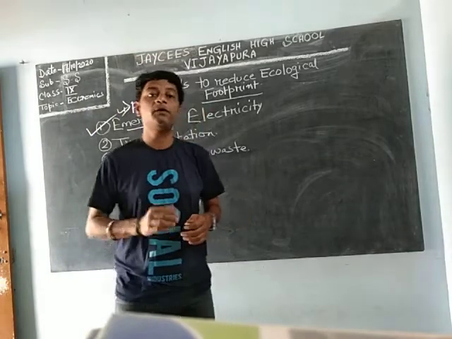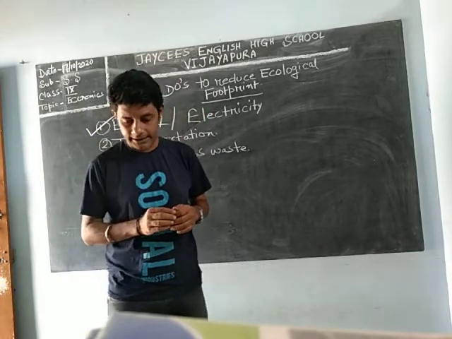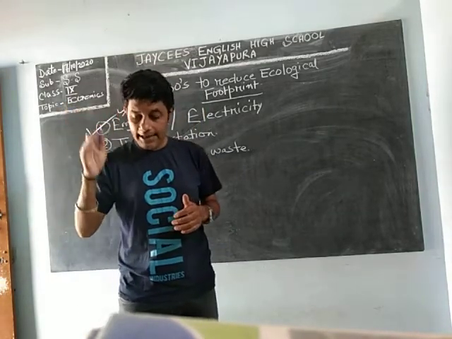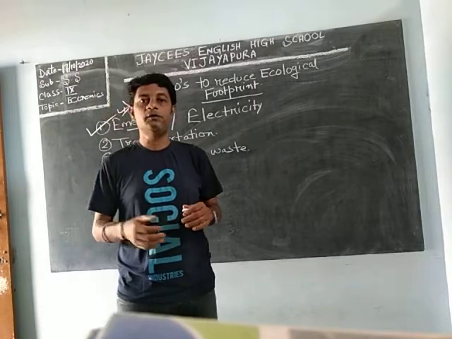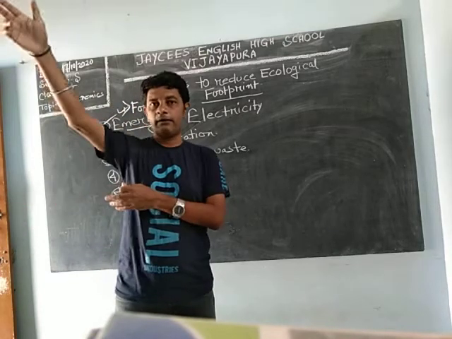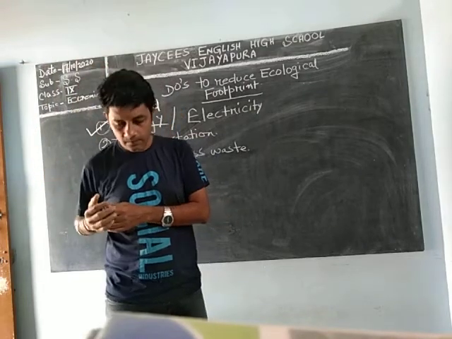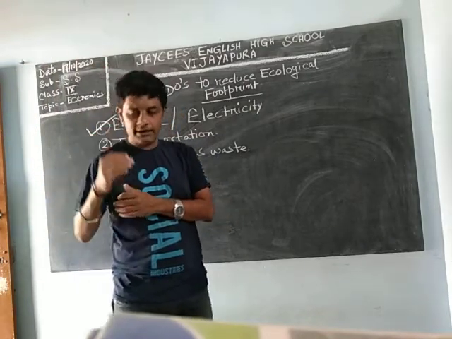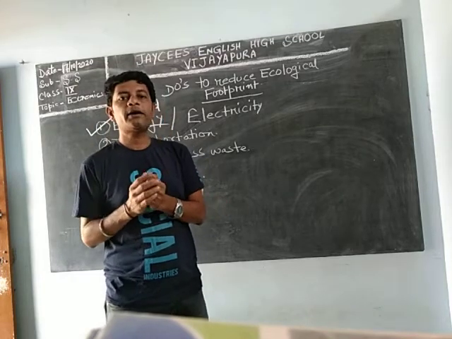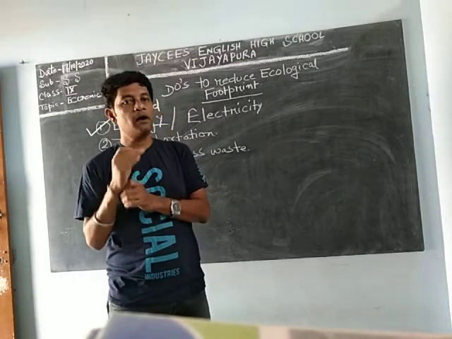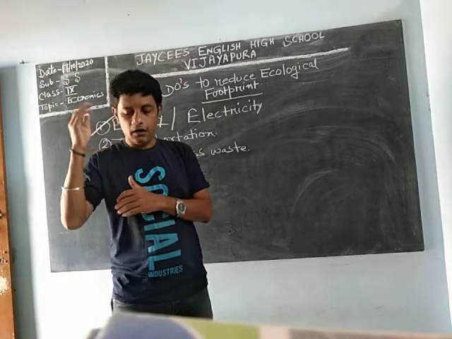Next point is energy or electricity. How to conserve your energy or electricity? Put off all electrical and electronic devices when not in use. Suppose you are going from this room to that room, you should switch off the fan, switch off the light, and then go. Turn off air conditioning at night. AC is not required in the night time, so when it is not in use, you should switch it off.